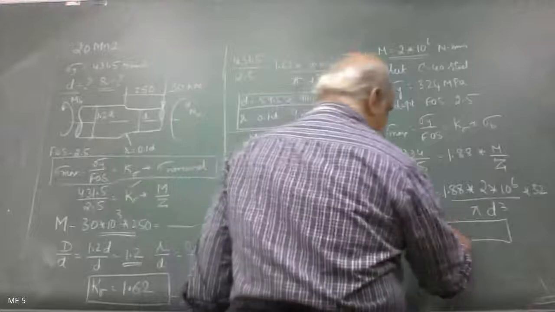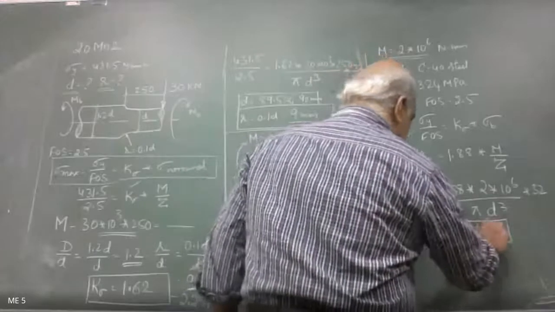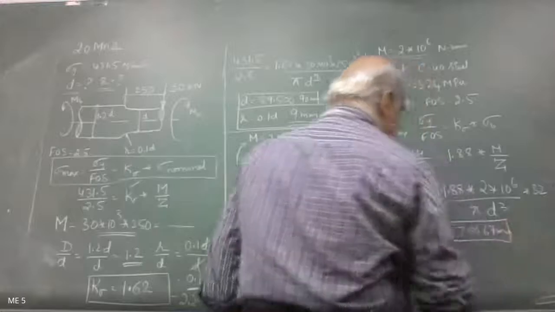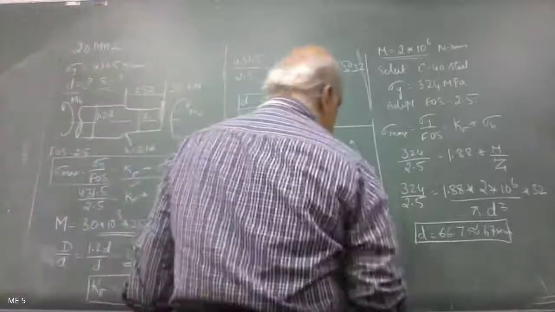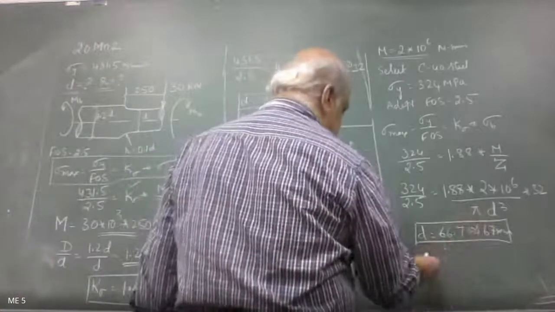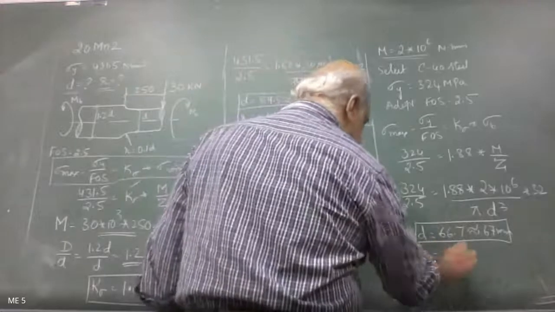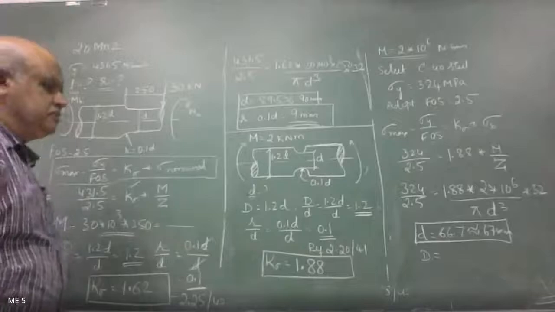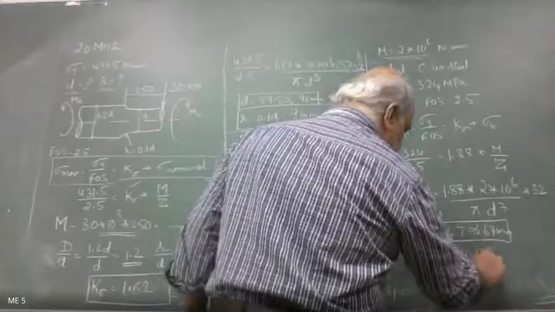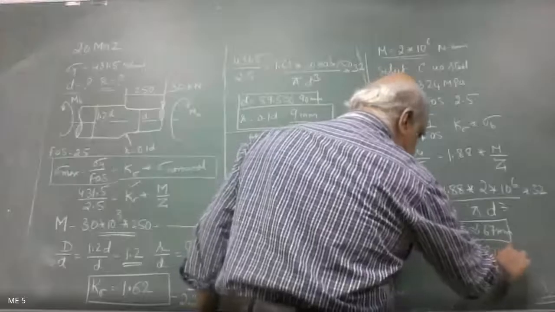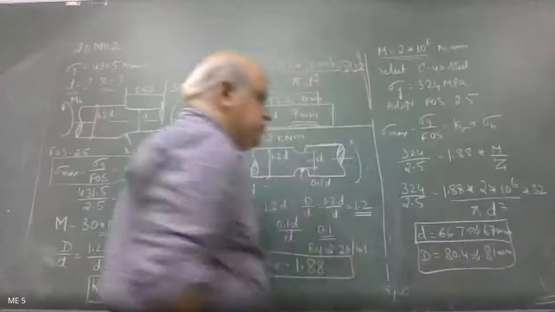66.61. Yeah, exactly. I got 66.7, so rounded off to 67 mm. So find out capital D from there and also R. So R is going to be 6.7 mm, so maybe they'll make it 7 mm rounded up. What is capital D there? Into 1.2, it is 80.481, sir. 80.4 it is coming, sir. So 81 mm. Okay, that's all. You can solve this problem.